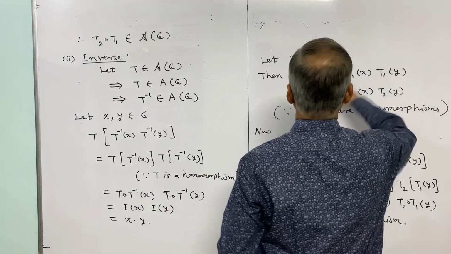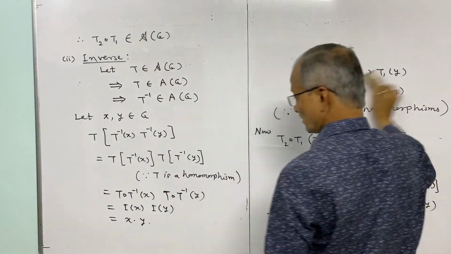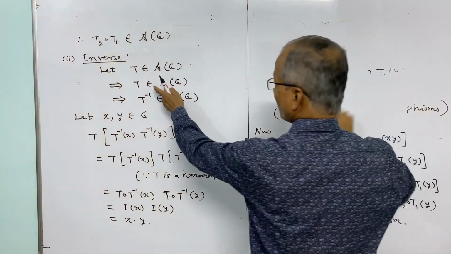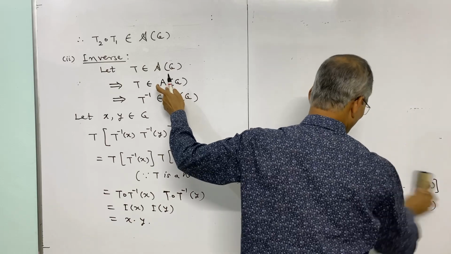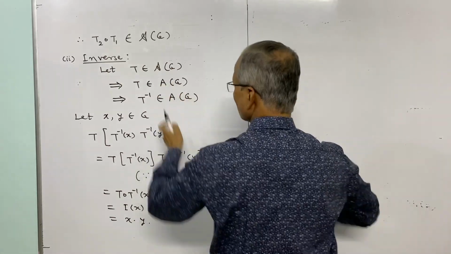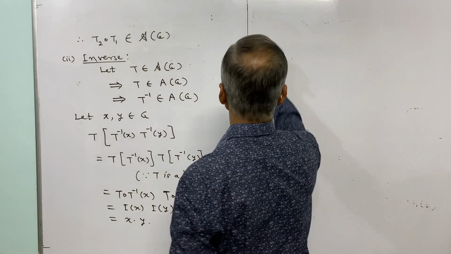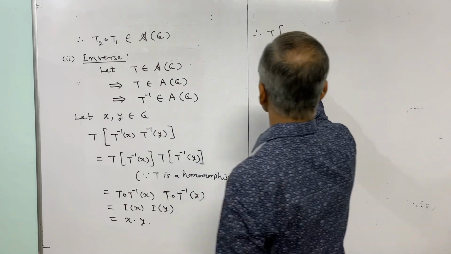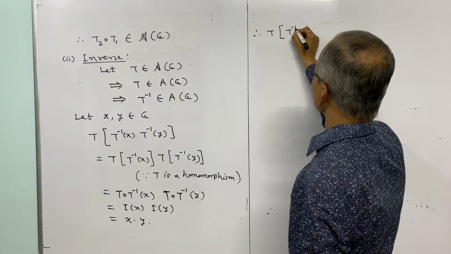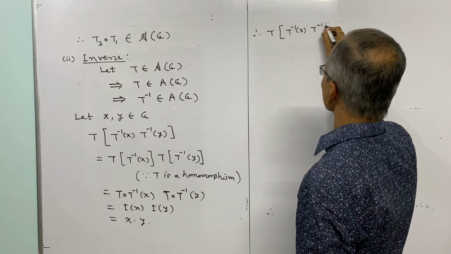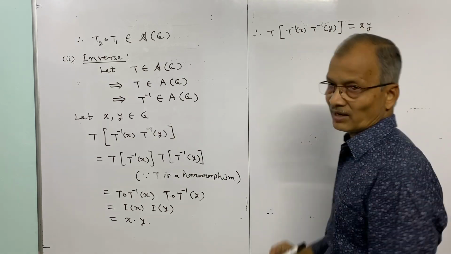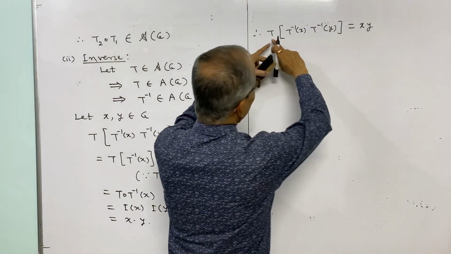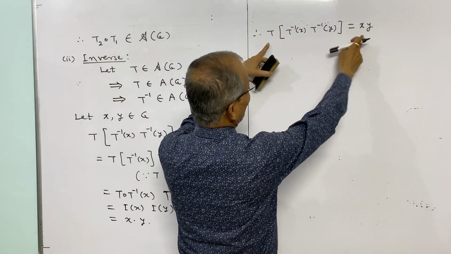And now because T is in A of G, it is 1-1 and onto, so its inverse exists. And because of onto, you see this relation, therefore we have T of T inverse of X into T inverse of Y is equal to XY. Therefore the inverse image of this XY is this one.